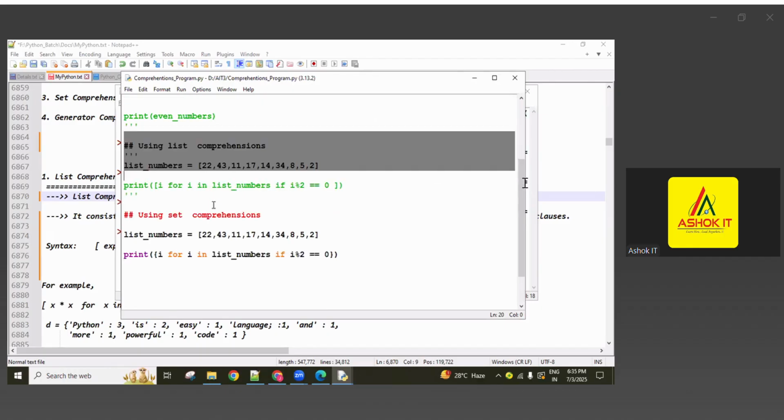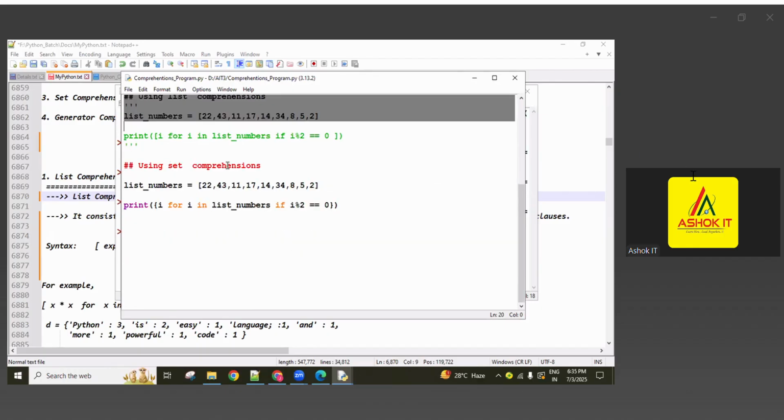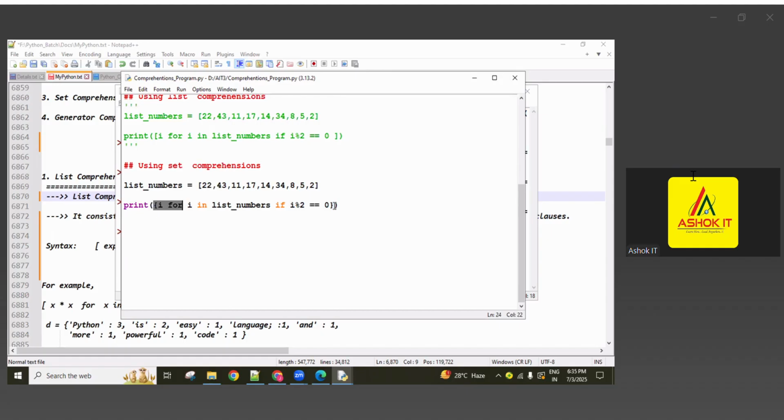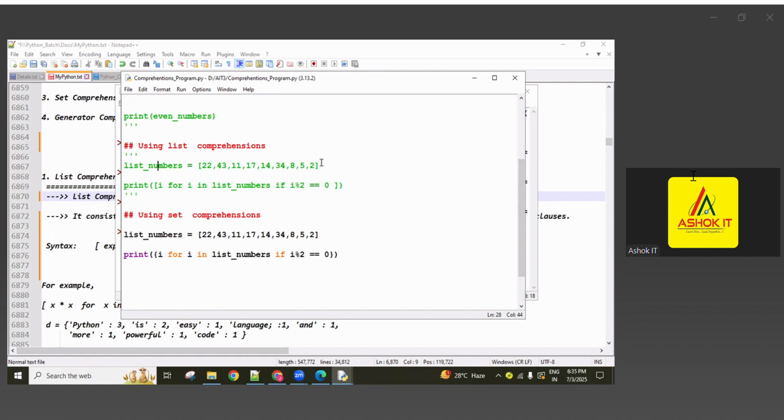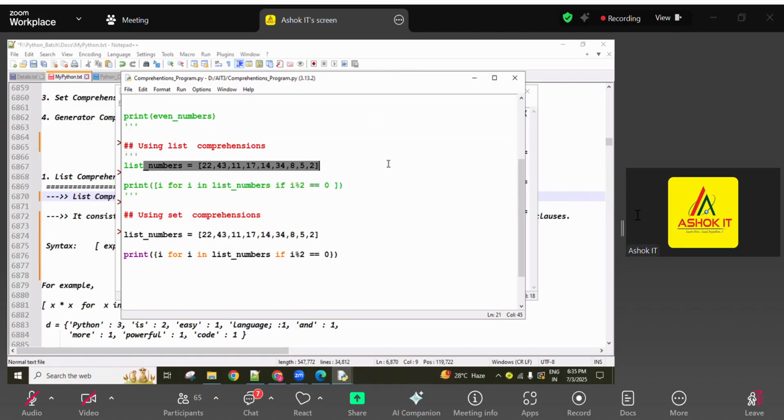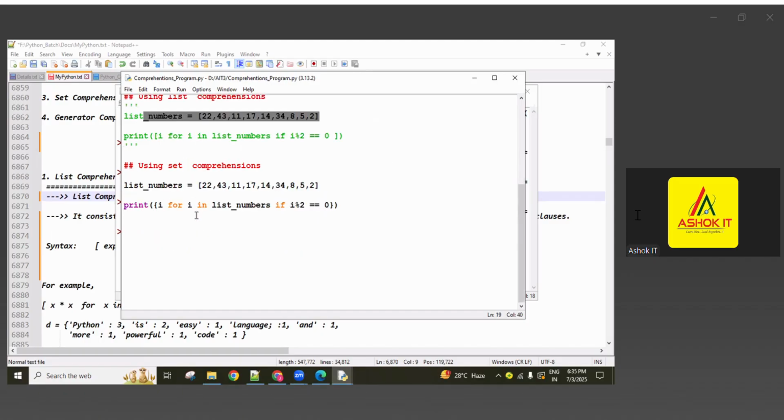Okay, if you understand the list comprehension, then set comprehension is nothing but just the braces changing. Instead of square brackets, we use curly braces, using the existing sequence object. The process of generating a list sequence object using an existing sequence object is called list comprehension.